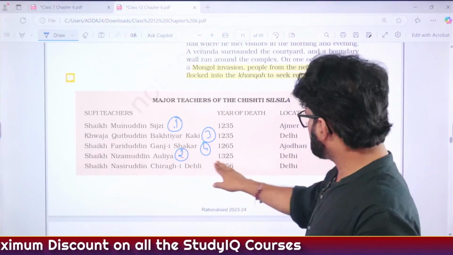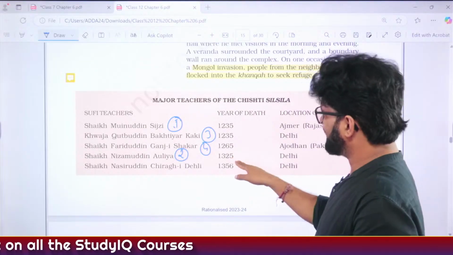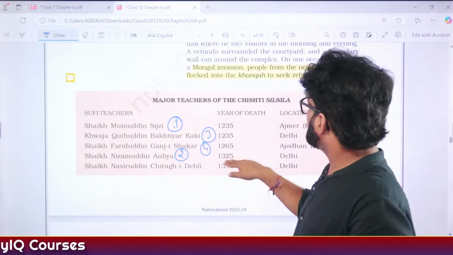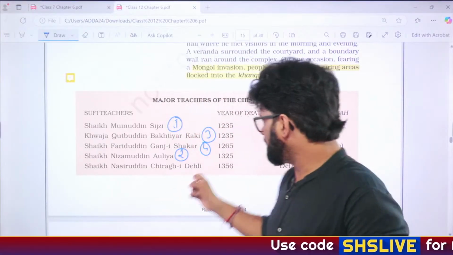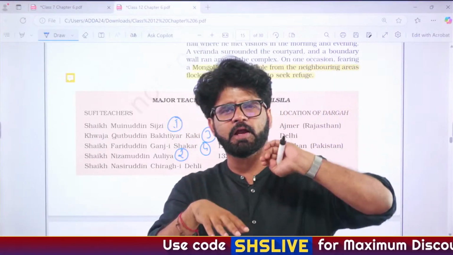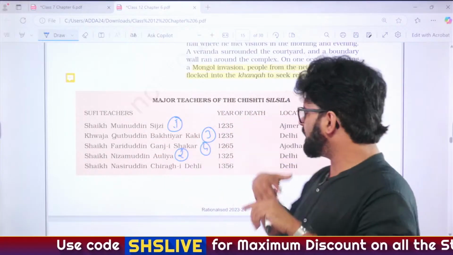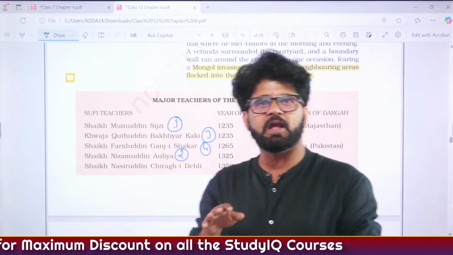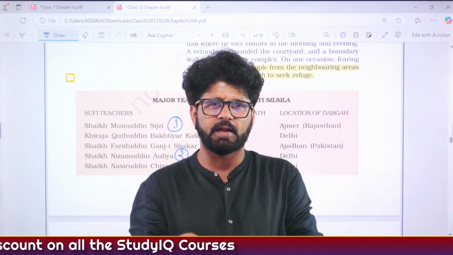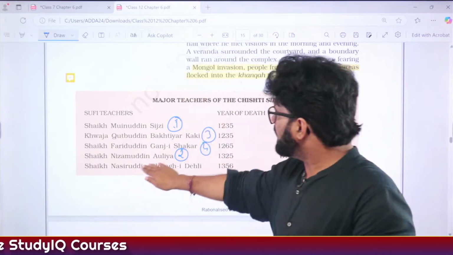And then Sheikh Nizamuddin Aulia, 1325. Now this is an interesting period because 1320 to 1414, the Tughlaq dynasty was ruling, and 1325 is the same year when Ghiyasuddin Tughlaq's period ended. And we have just discussed that Nizamuddin Aulia and Ghiyasuddin Tughlaq had a love-hate relationship. Mostly hate, sometimes love. So please remember this.